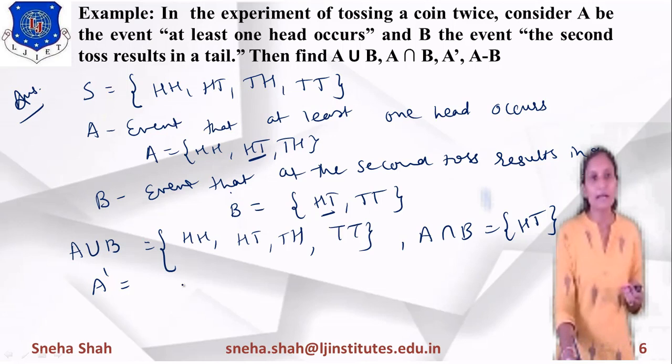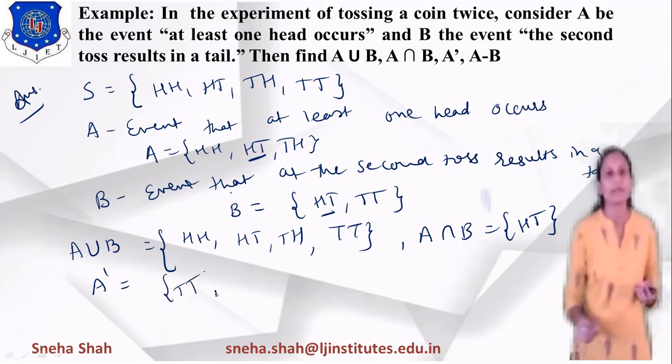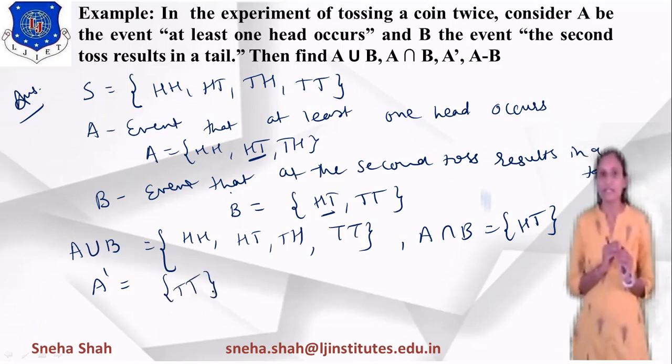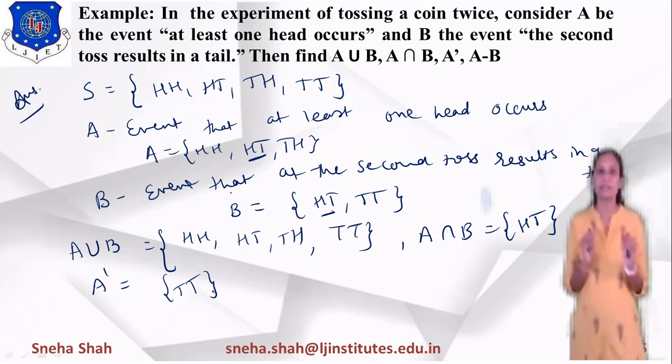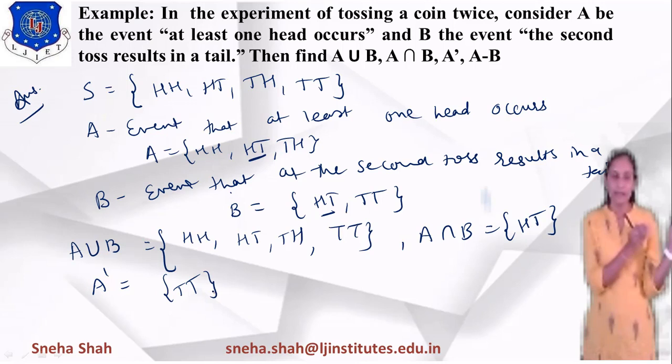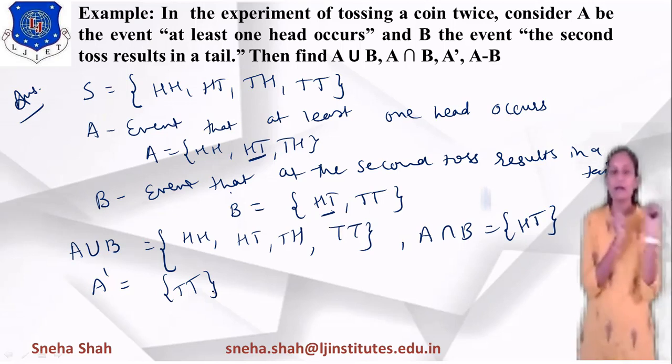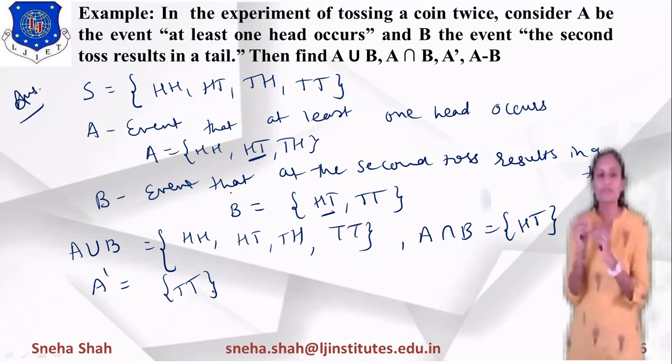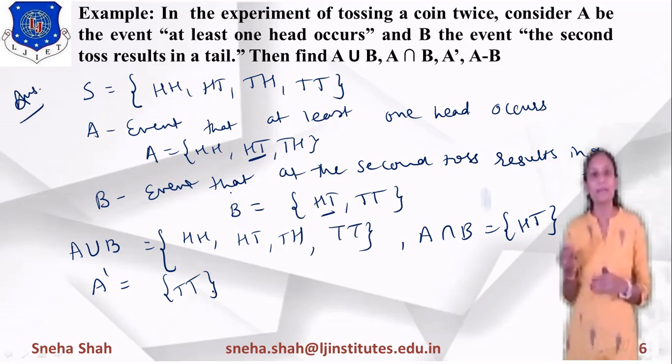TT, right? So A complement means TT. Basically, the meaning of A complement is that from the sample space we remove part A. So it is the complement of A, meaning A dash.